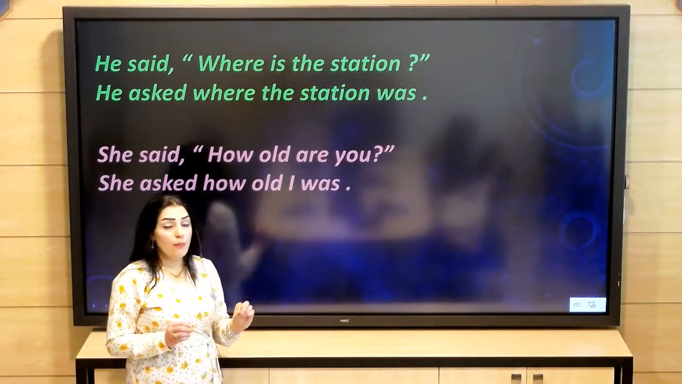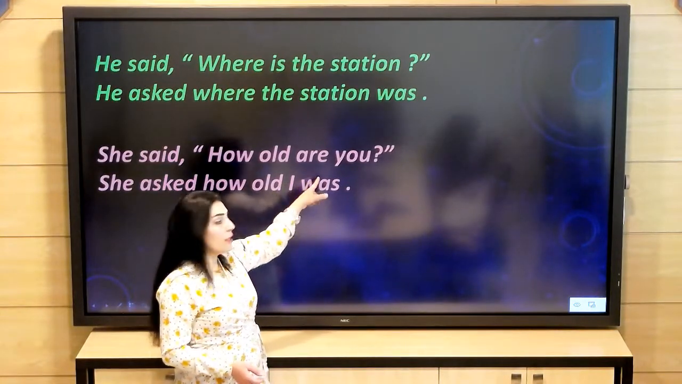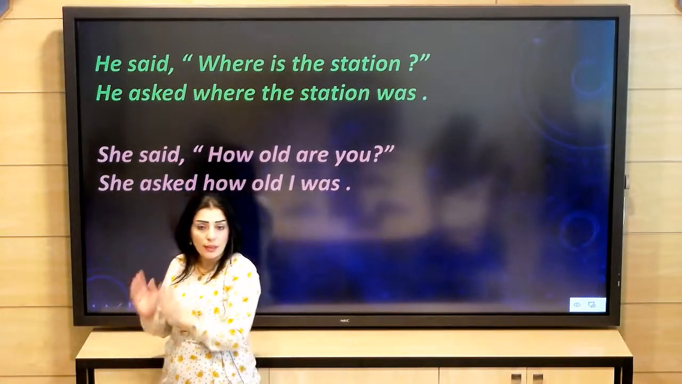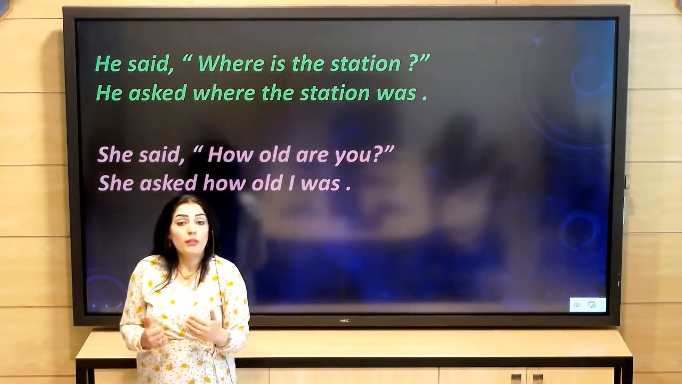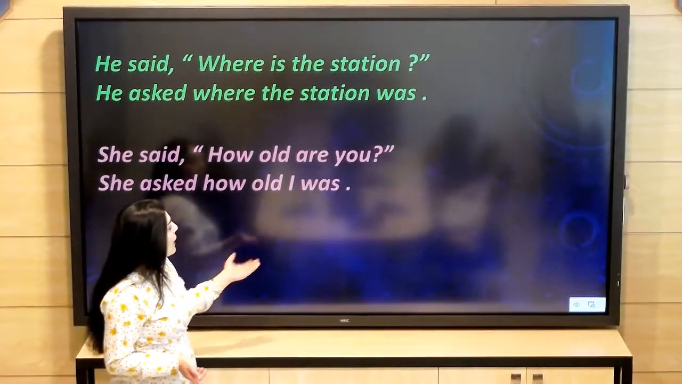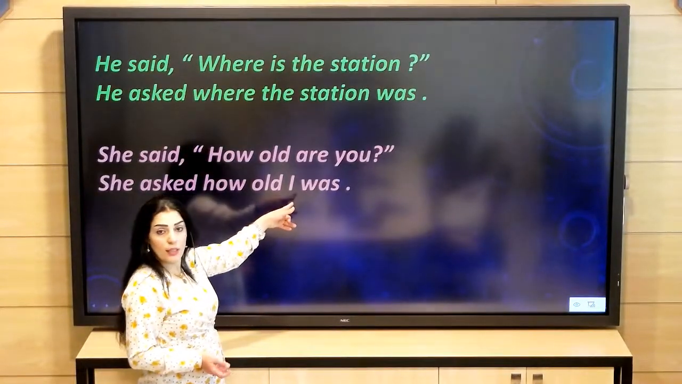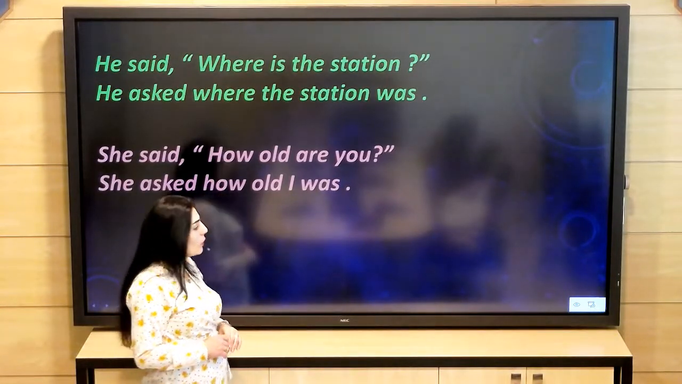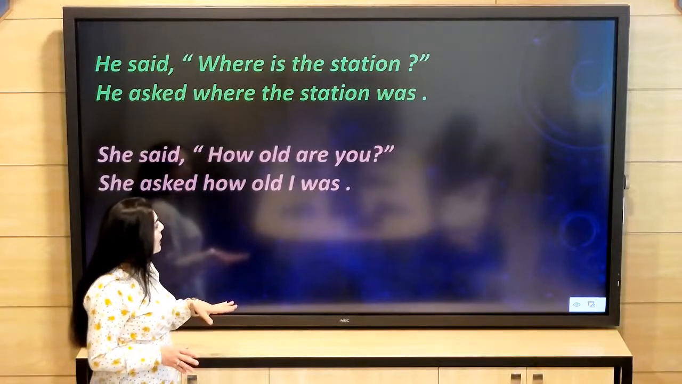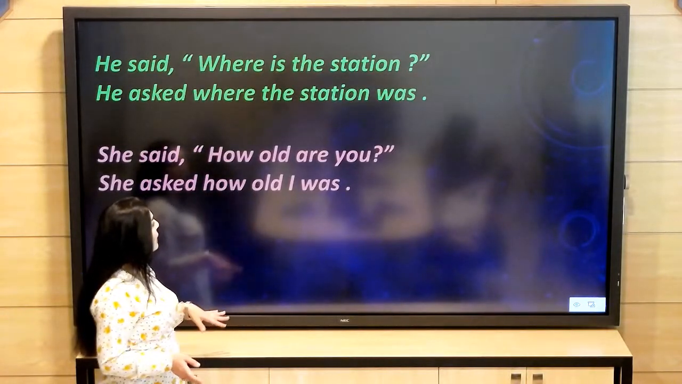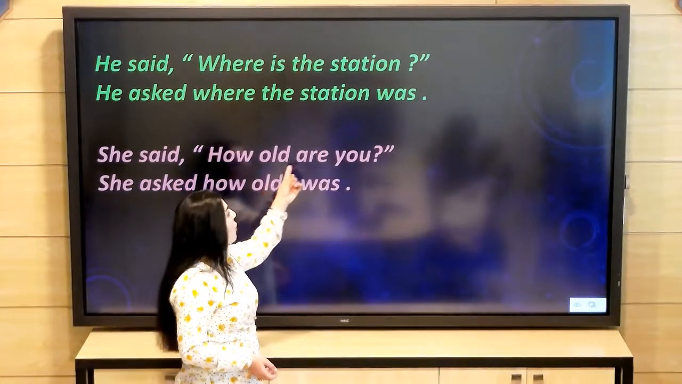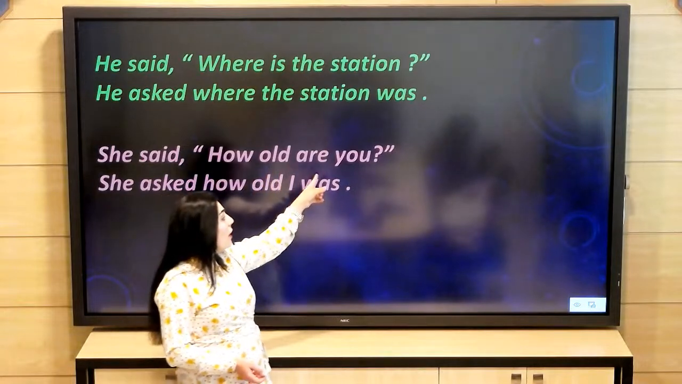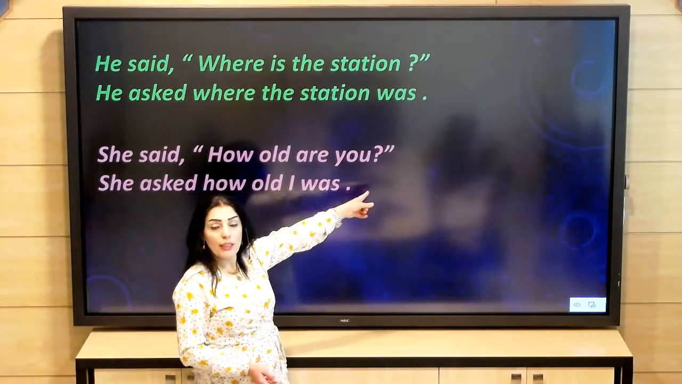Look, the past form of "are" is "were," okay? But here we shouldn't use "were" because the subject is I, and I takes "was," not "I were." And as I have just said, in "How old are you?" how old is the WH word, are is a verb, and you is a subject.